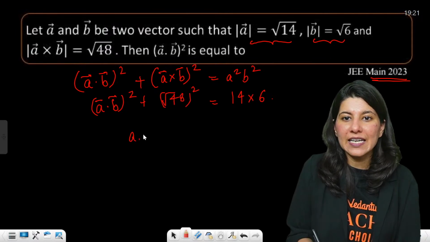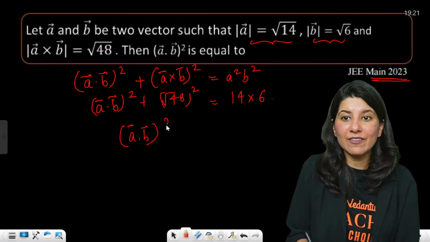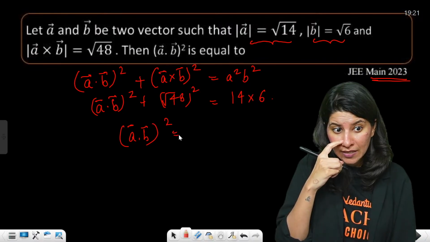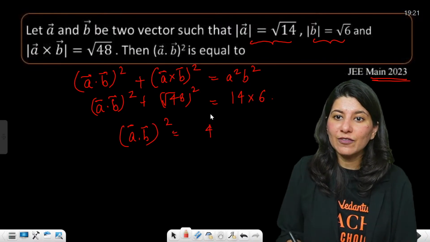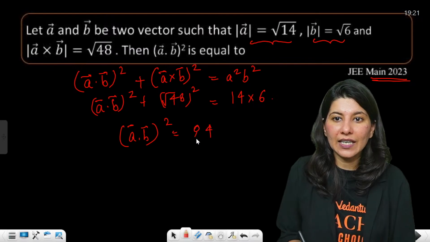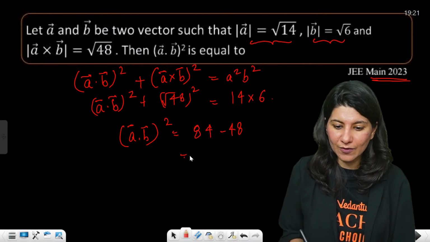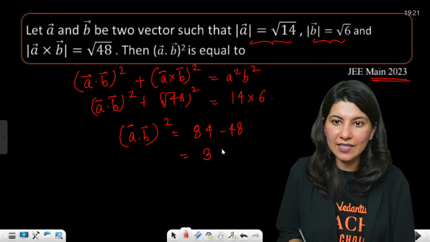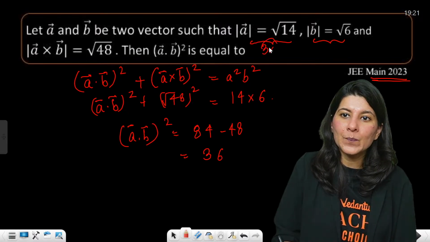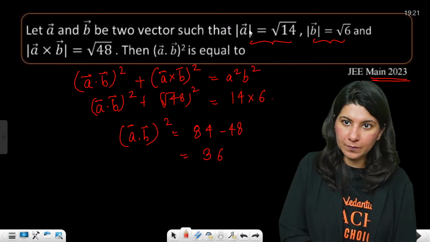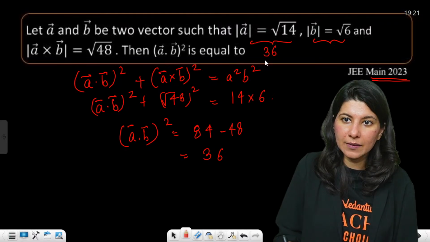So finally, A dot B whole square, directly a formula based question. Can you see? 6 fours are 24, 2 carry 6, 7, 8. 84 minus 48. What are you going to get? 36. The final answer is 36. Yes?